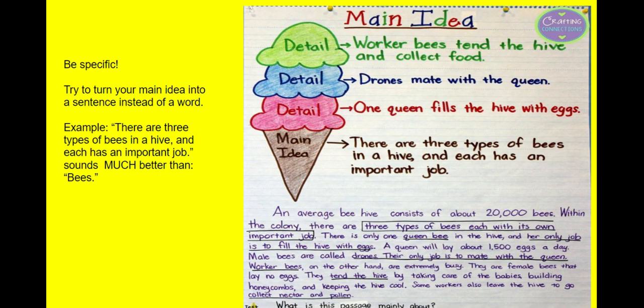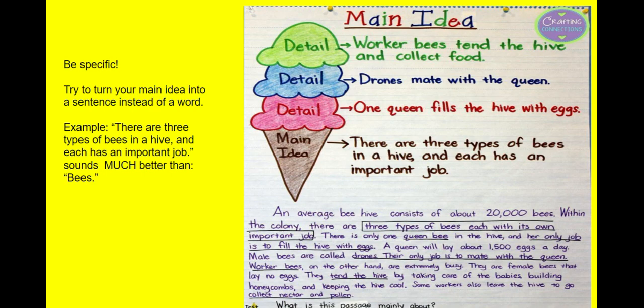So, for example, in this passage I just read, it would be really easy to say that the main idea was bees, but that's very simple. I want you to stretch that. What about bees? So, let's look at what they told us. The main idea is that there are three types of bees in a hive, and each has an important job. That is what the text is mostly about.